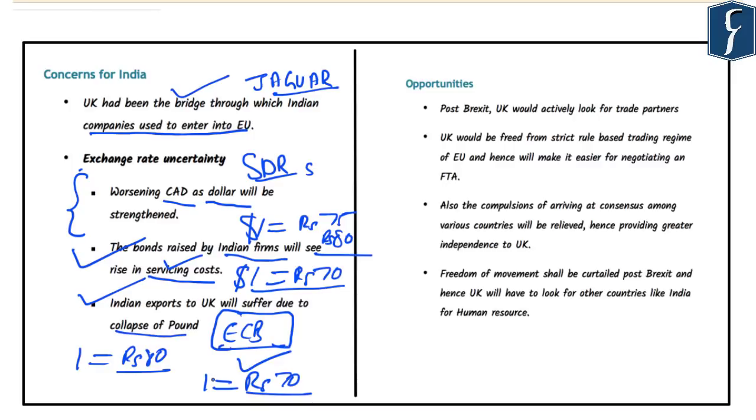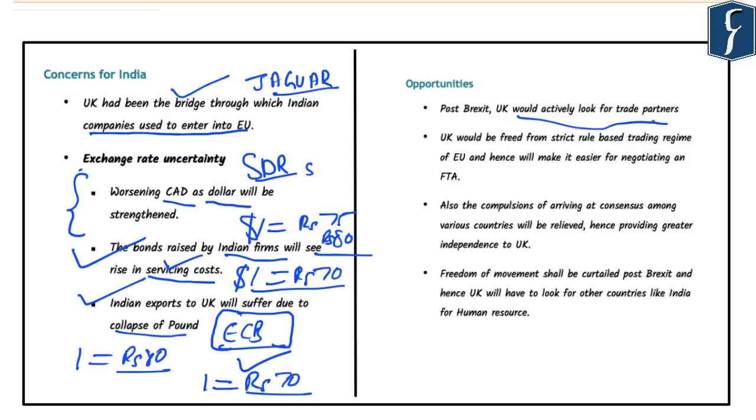However, despite these concerns, it also provides certain opportunities to India. So let us look at these opportunities which will be created because of Brexit or the exit of Britain from the European Union. First, as Britain exits from the European Union, it will actively look for trade partners.